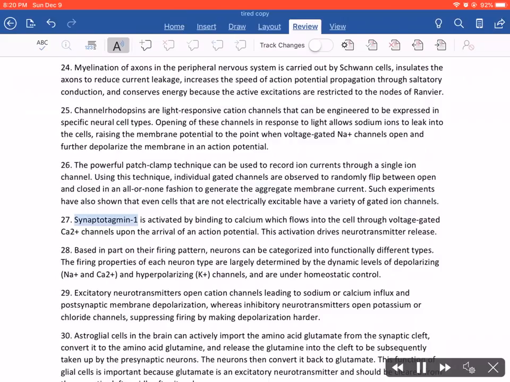27. Synaptotagmin 1 is activated by binding to calcium, which flows into the cell through voltage-gated Ca2+ channels upon the arrival of an action potential. This activation drives neurotransmitter release.